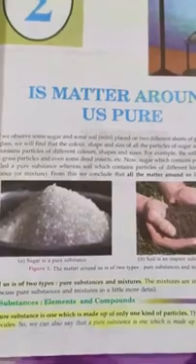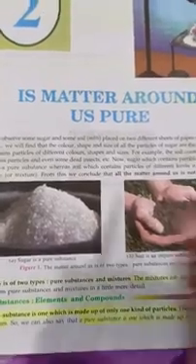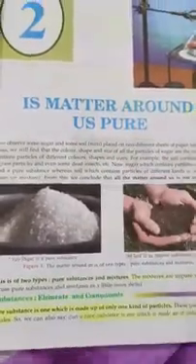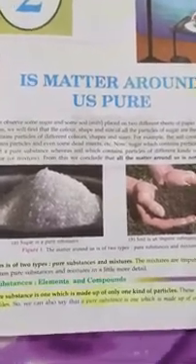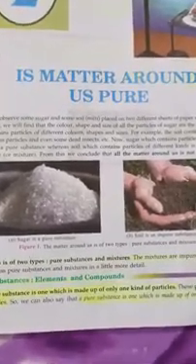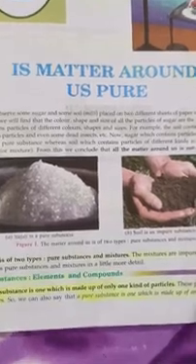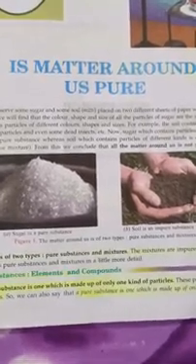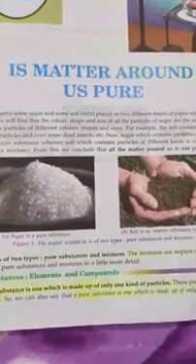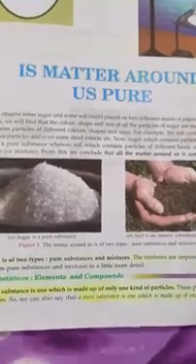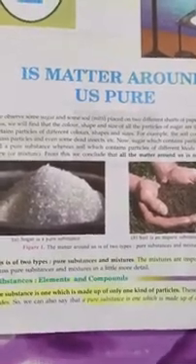Today I will start the second chapter, that is, "Is matter around us pure?" In this also we are telling about the meaning of matter. Anything which occupies space and has mass is known as matter. As I told you in our first chapter also, that was matter. Now in this one they are asking, is matter around us pure?